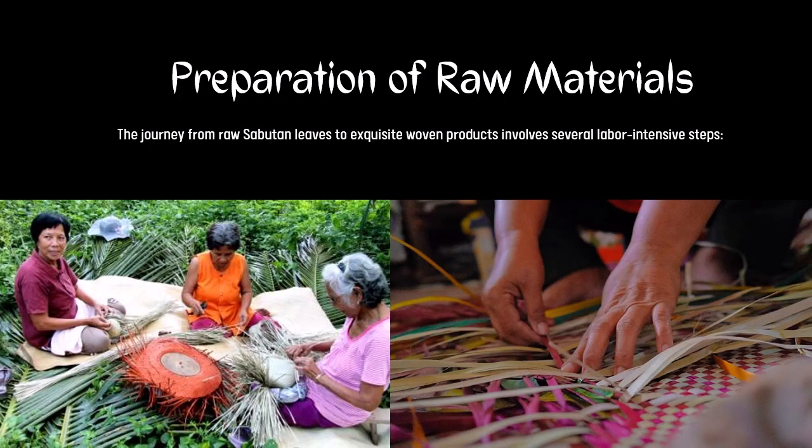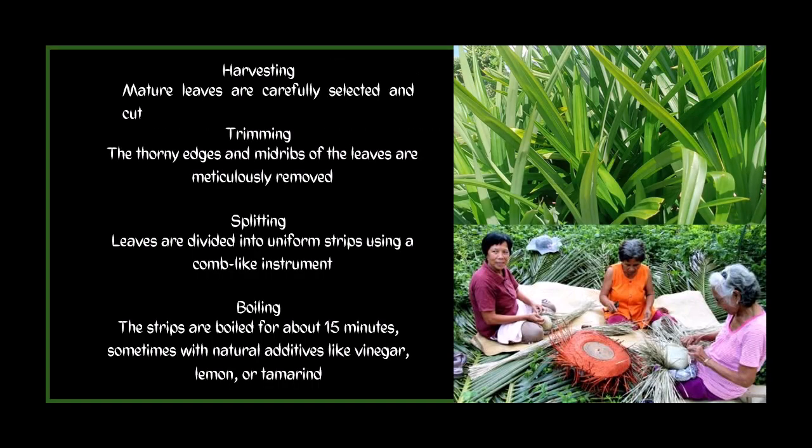Now, this intricate and time-consuming process reflects the skill, patience, and artistry of Ilocano weavers. First, they will do is to prepare the raw materials. Okay, it is the journey from the raw sabutan leaves into exquisite woven products. Okay, it also involves like the previously discussed weaving traditions. It involves several labor-intensive steps.